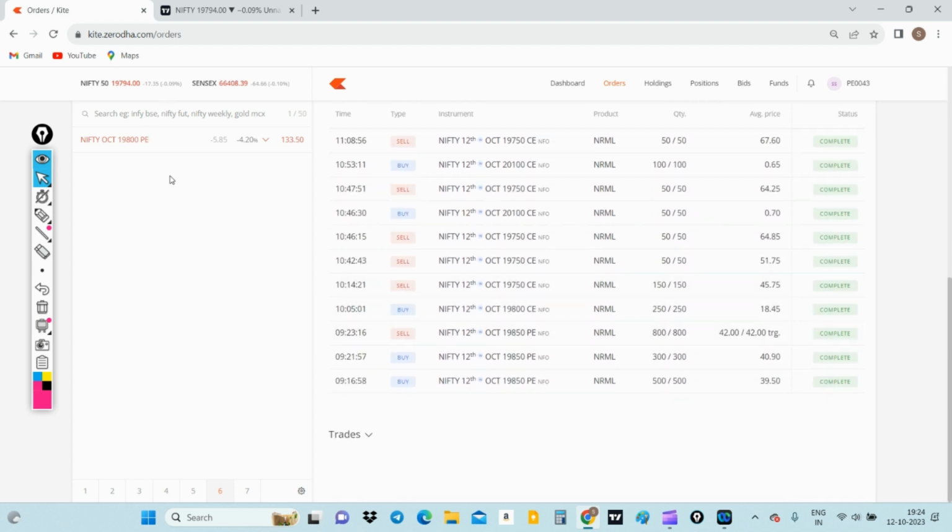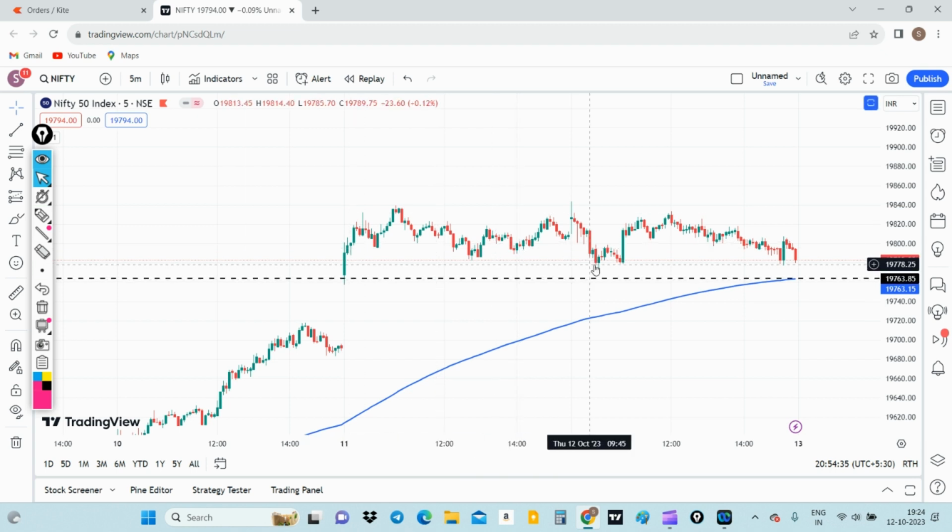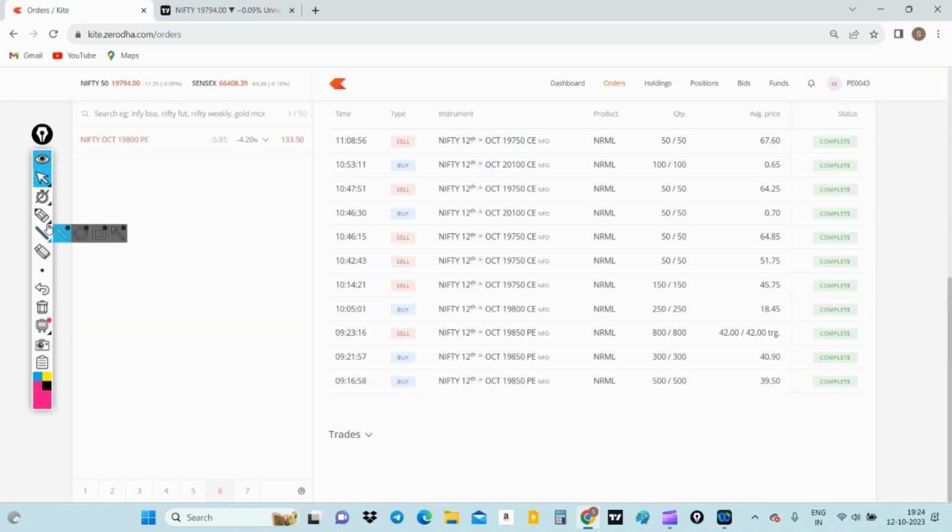In the early morning session, we saw Nifty open with a gap up of around 10-15 points, and Nifty went on to 19,843. Initially, in the beginning, I entered with today's expiry 19,850 put, around 500 quantities, and along with that I re-entered again at a higher price of around 40.9 rupees. I don't remember the average price exactly. It was maybe around 40.2 or something.